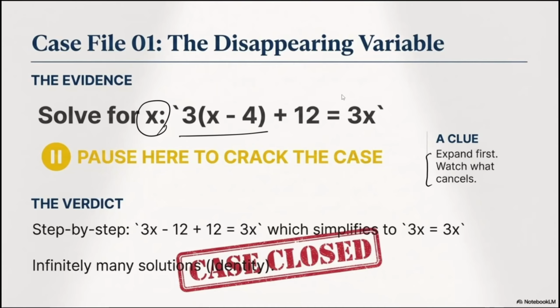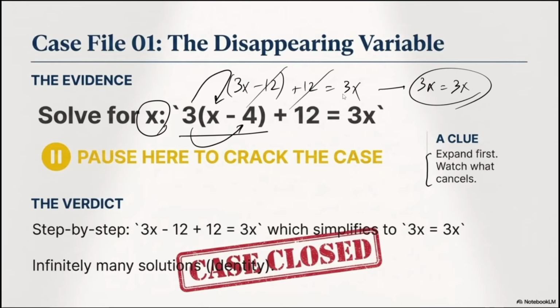At this point, the very first thing I have to do is expand and watch how those x's or numbers cancel each other. Expanding means 3 multiplied by x and 3 multiplied by negative 4. So far I have 3x minus 12. Then 3x minus 12 plus 12 equals 3x. This negative 12 cancels out this positive 12, and at the end you have 3x equals 3x. You can see that something strange is happening, because if you move the 3x to the other side, you have 3x minus 3x equals 0. So 0 equals 0, and somehow nothing is left.